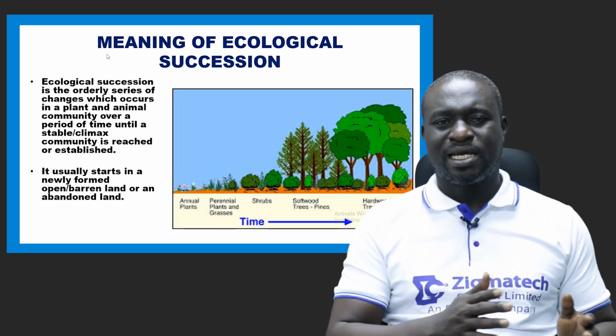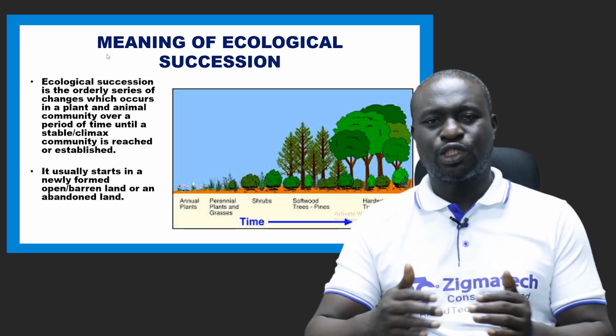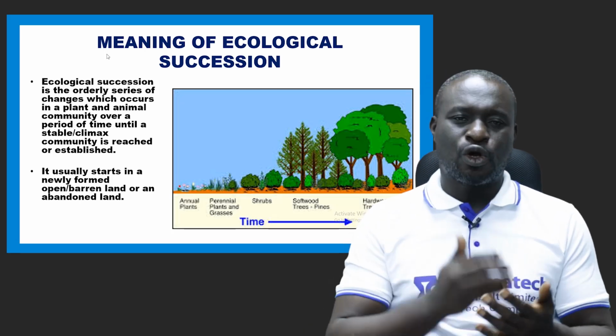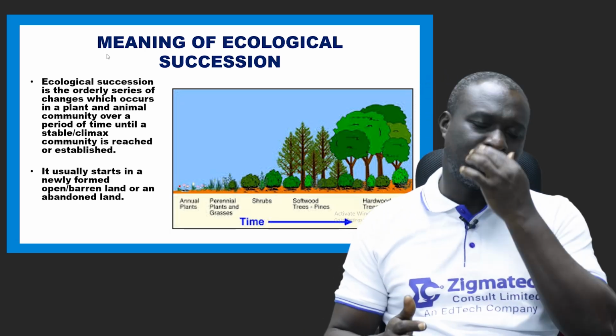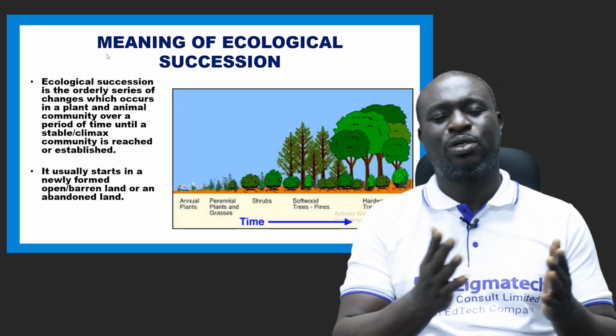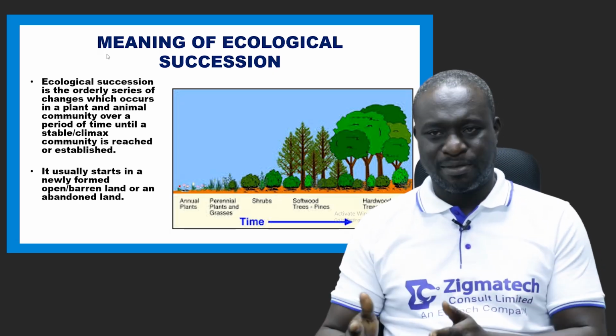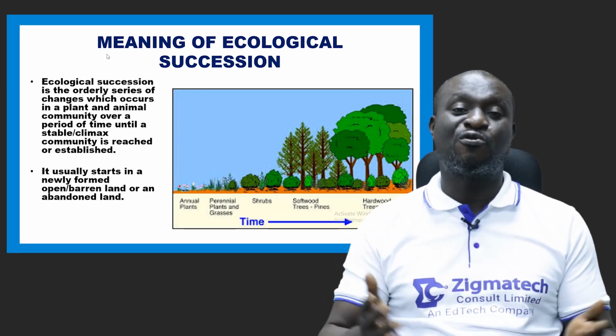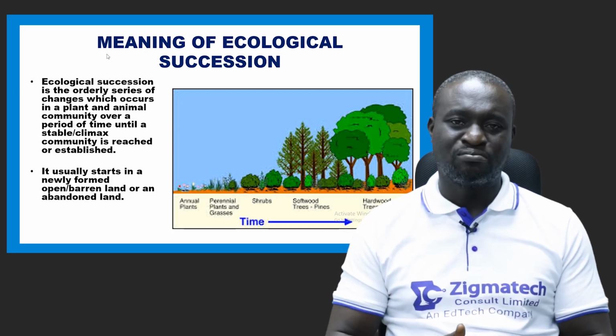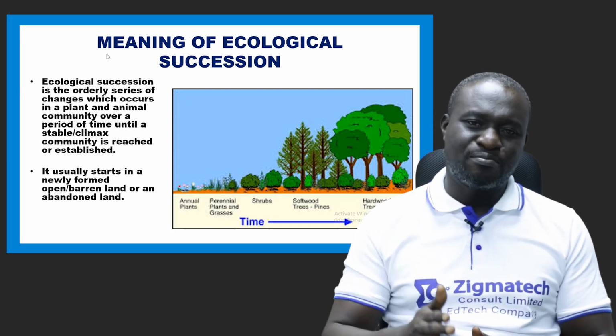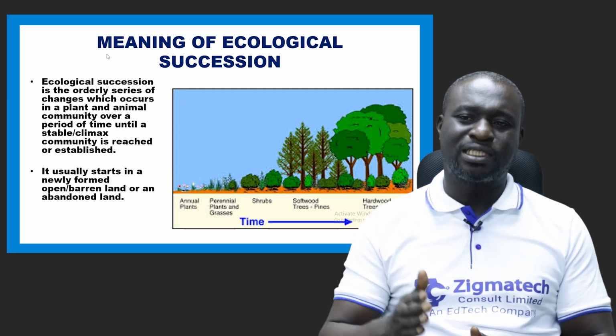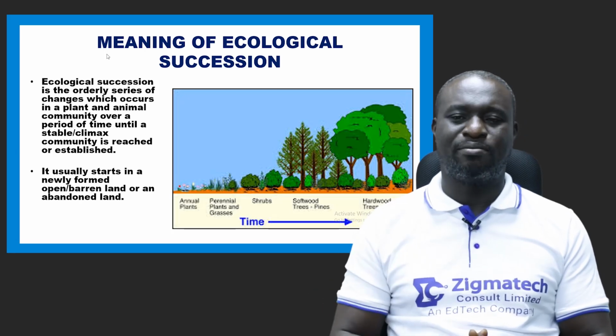I repeat, it is an orderly series of changes which occurs in living organisms. When we're talking about living organisms, we're looking at both plants and animals, over a long period of time until a stable climax community is established.